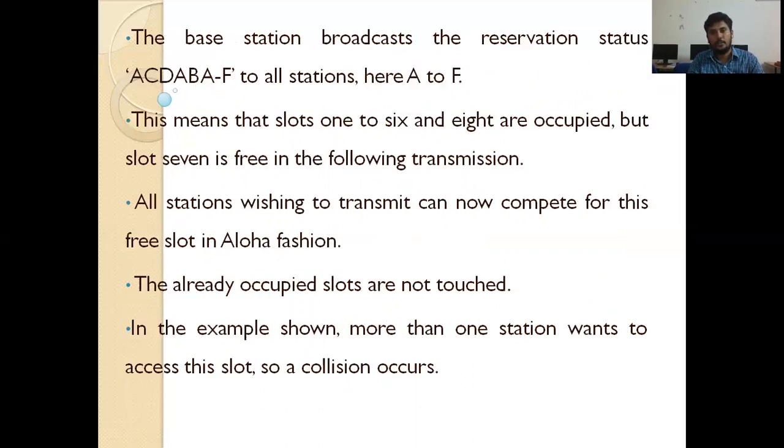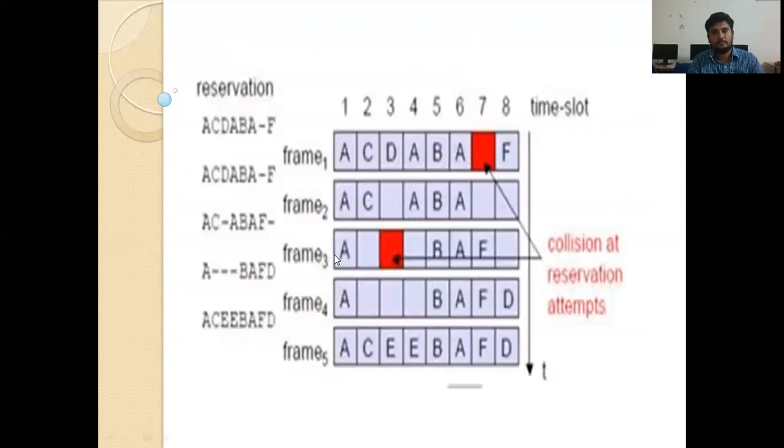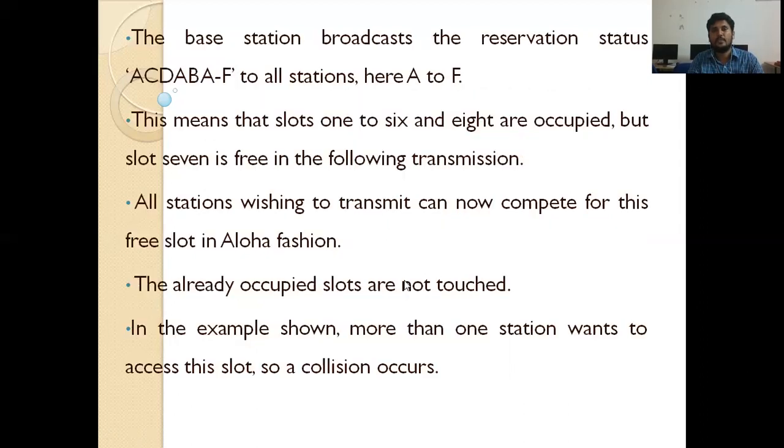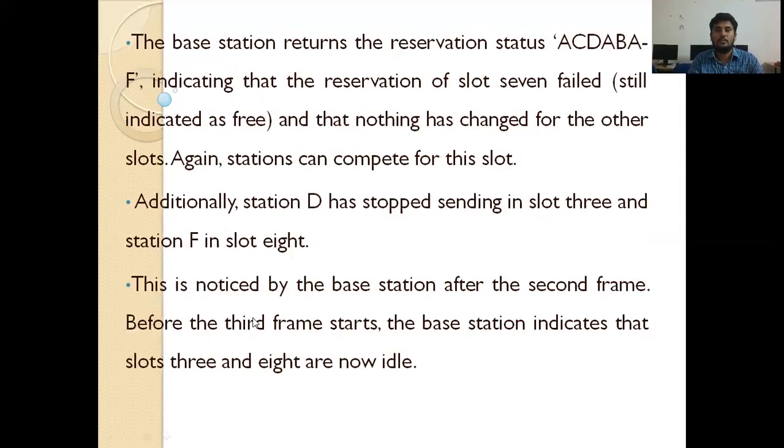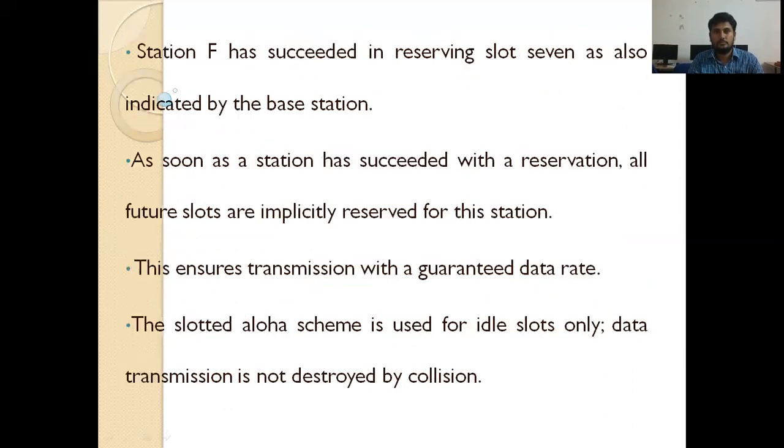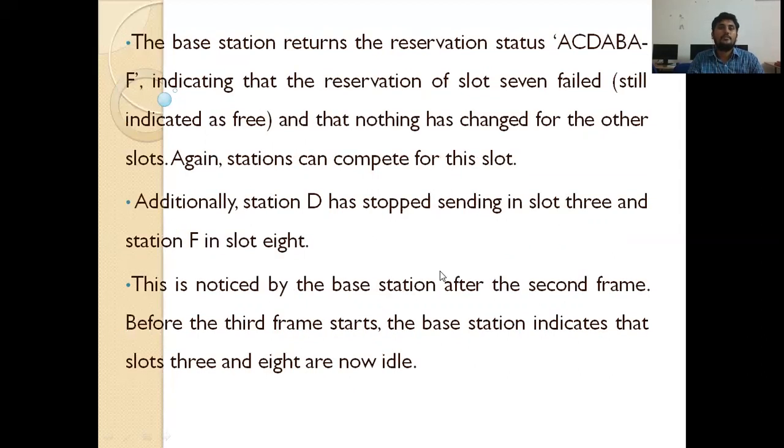After the second frame, it noticed that these fields are empty.